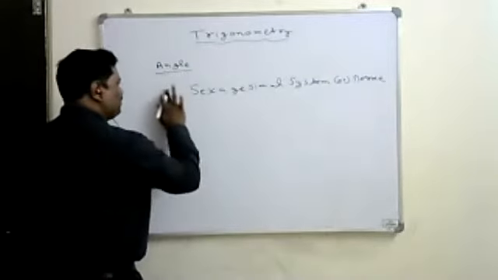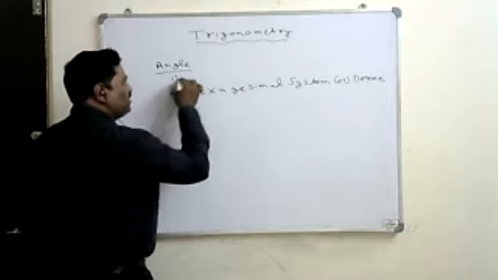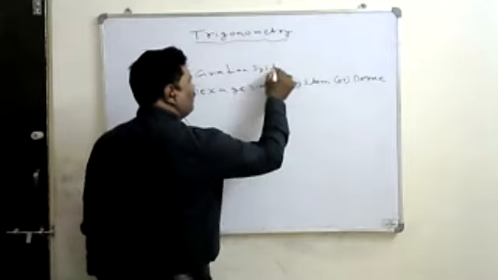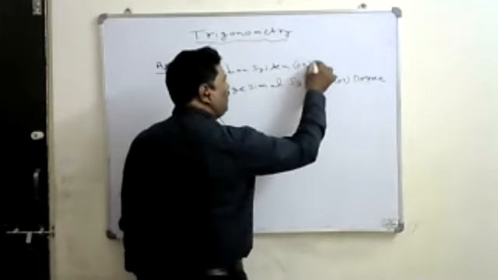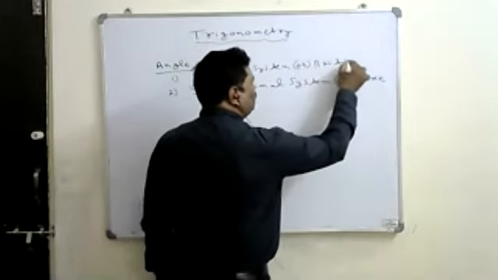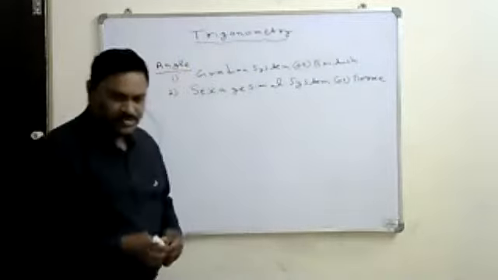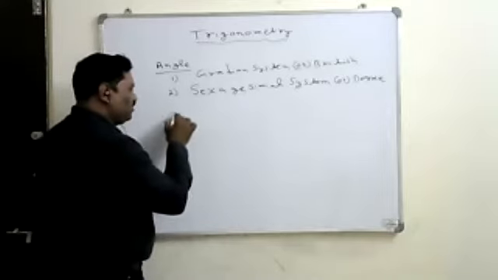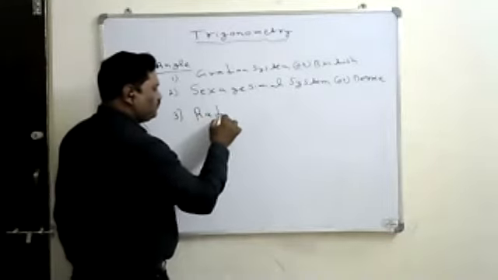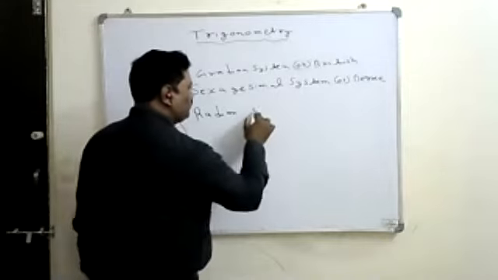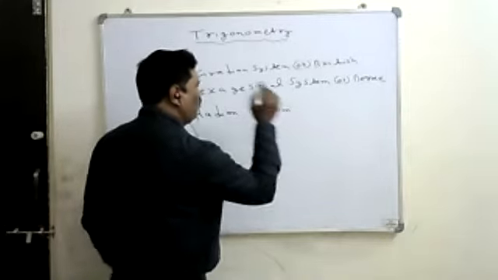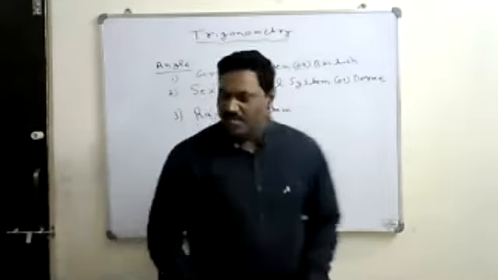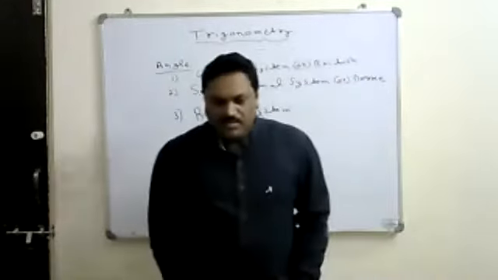Of course, it is not the first one. So this is the second system we can call it as. And the first system is the gradient system, or we can also call it the British system. The second one is the sexagesimal system or the degree system, and the third one is called the radian system. So there are three systems we universally follow: the gradient system or British system, the sexagesimal system or degree system, and the radian system.